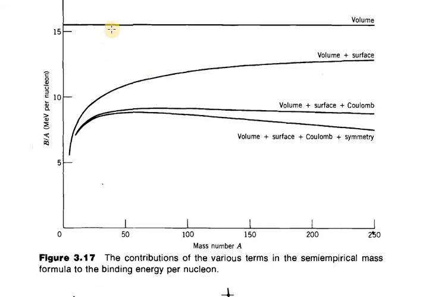When we subtract the surface term, it becomes this. When we subtract the Coulomb repulsion, the curve becomes like this. When we add all these terms, symmetry, volume, surface, and pairing, the curve becomes like this.